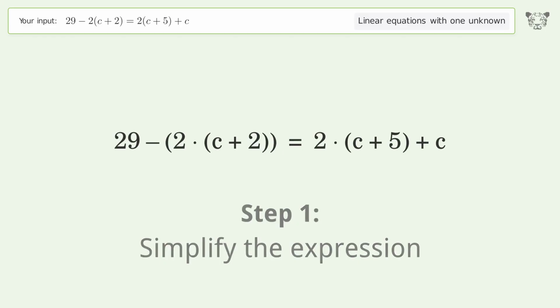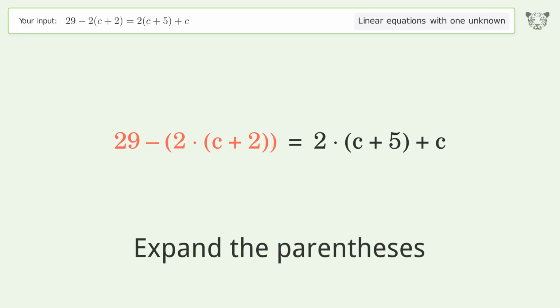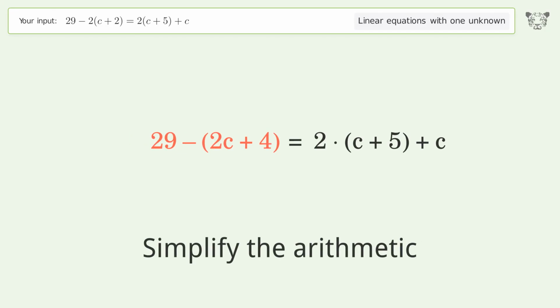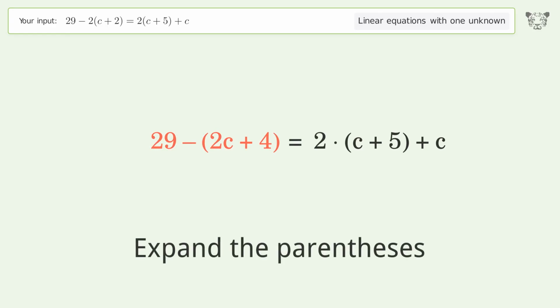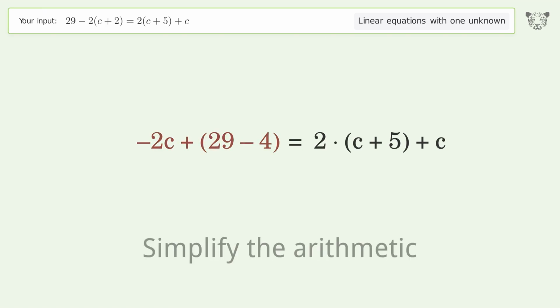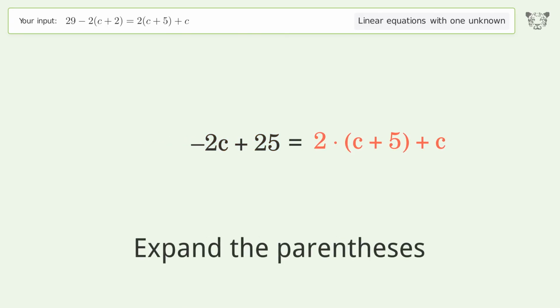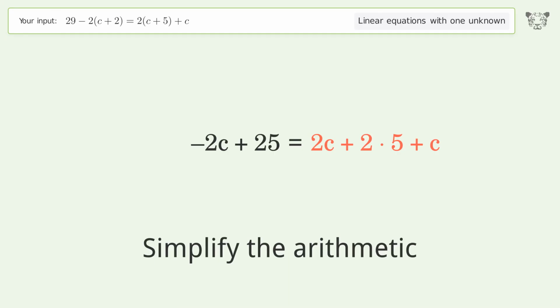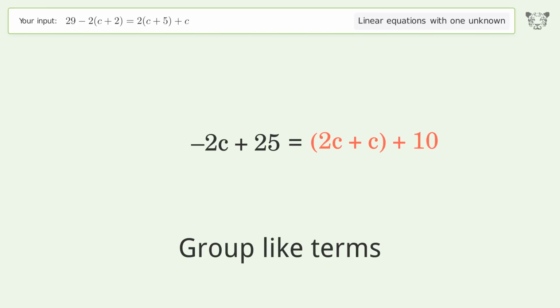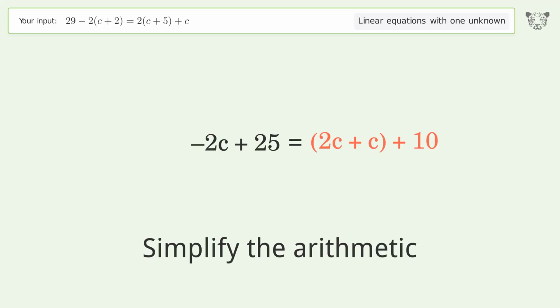Simplify the expression. Expand the parentheses. Simplify the arithmetic. Expand the parentheses. Group like terms. Simplify the arithmetic. Expand the parentheses. Simplify the arithmetic. Group like terms. Simplify the arithmetic.